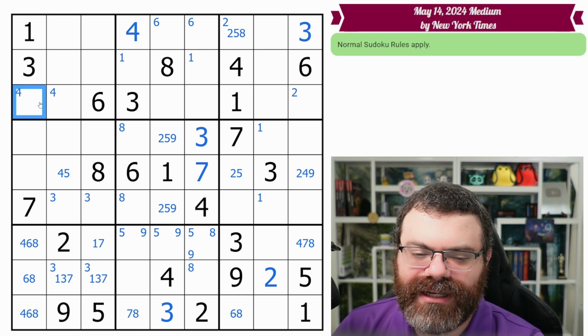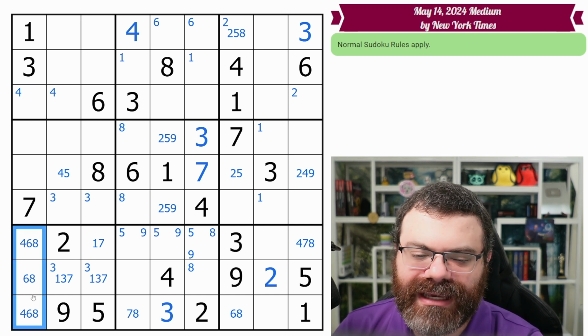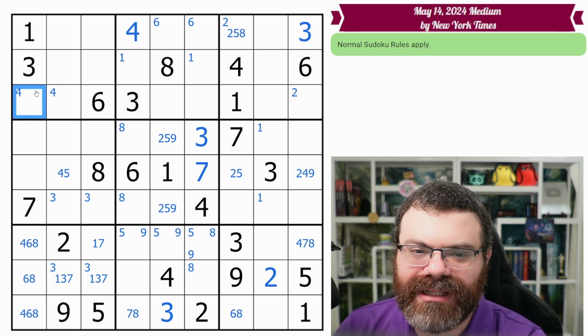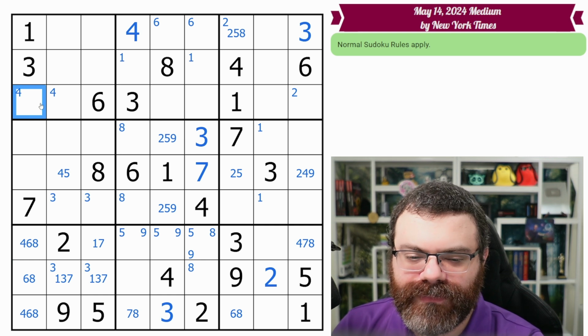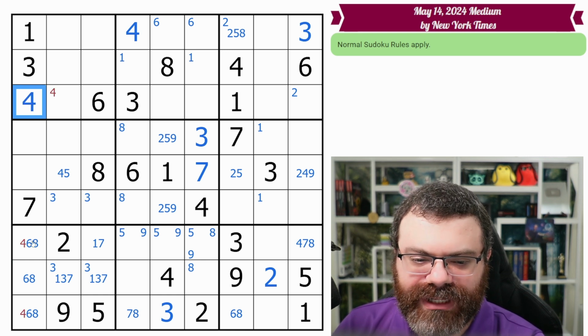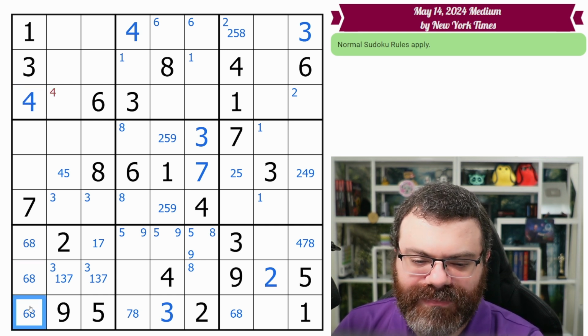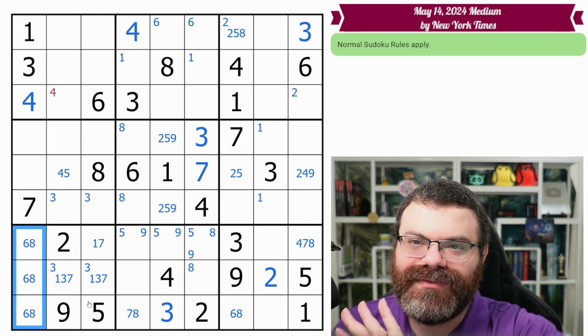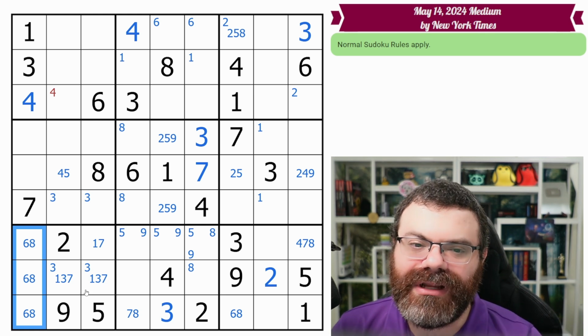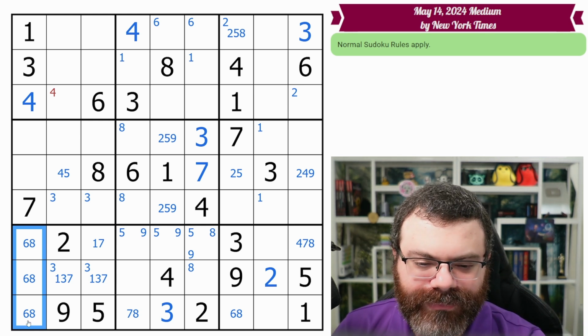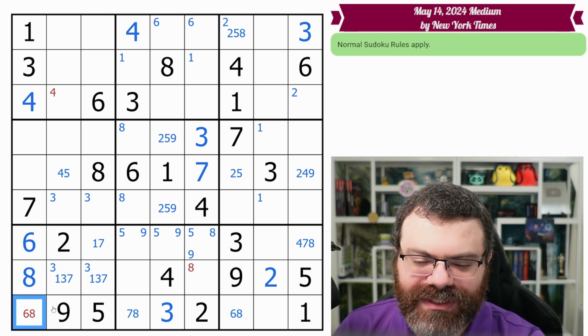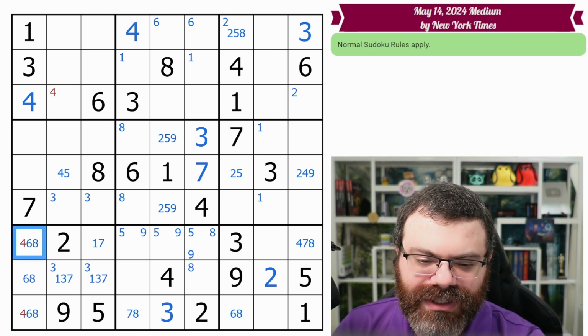Does this 4 here, right? Can I put a 4 here? Can this resolve in some way such that I can put a 4 here? Well, let's see what happens. If I put a 4 here, this can't be 4, and this can't be 4. And now we have to spread 6, 8 across 3 cells. Well, there's not enough butter for the bread. I can put 6 and 8 here, but now this won't have anything. Or I could put 6 and 8 here, but now this won't have anything. So we're not allowed to do that.